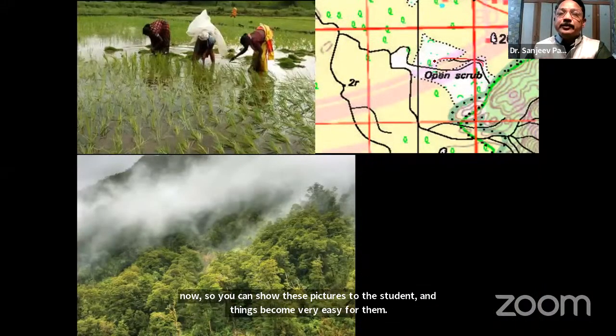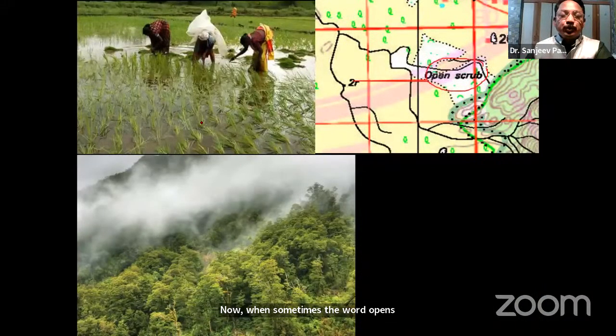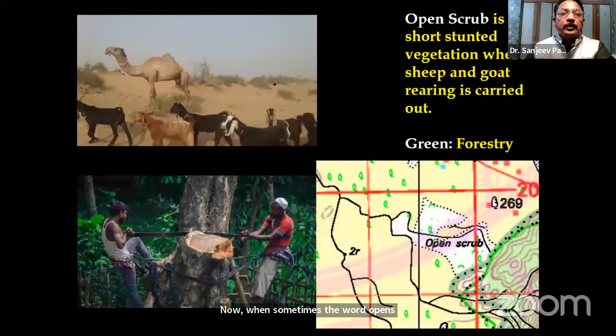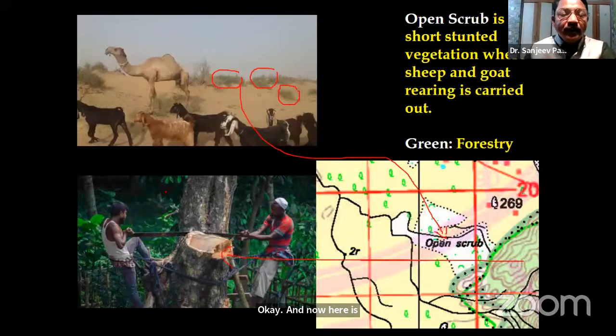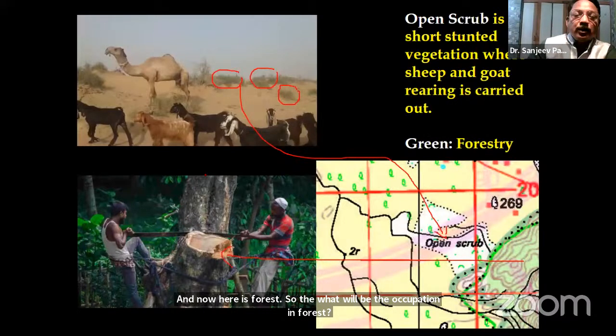Now, sometimes the word open scrub is used. Now look here, you can show this picture to them and tell children that this small grass and cactus-like plants that you see growing over here mean open scrub. So you can show this word open scrub to them. And now here is forest. What will be the occupation in a forest? So you can say forestry is an occupation.